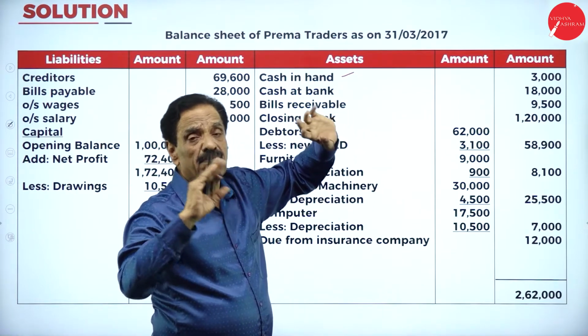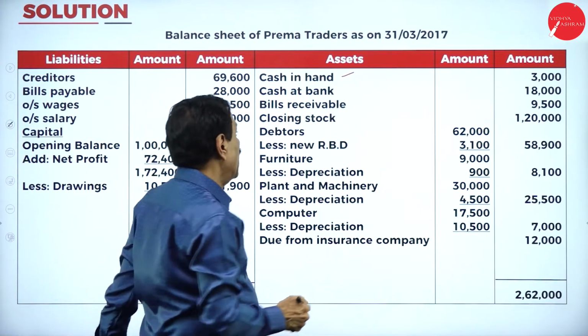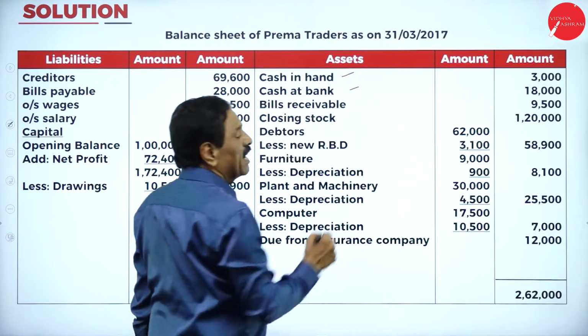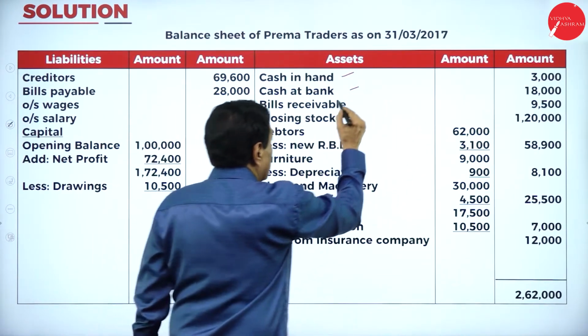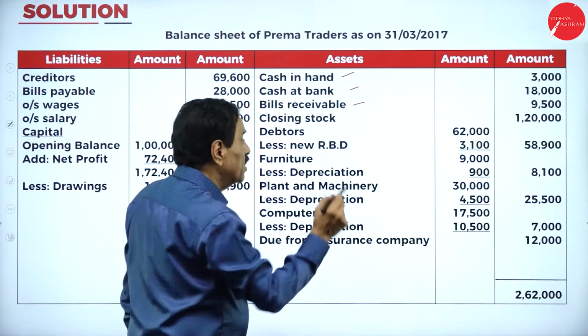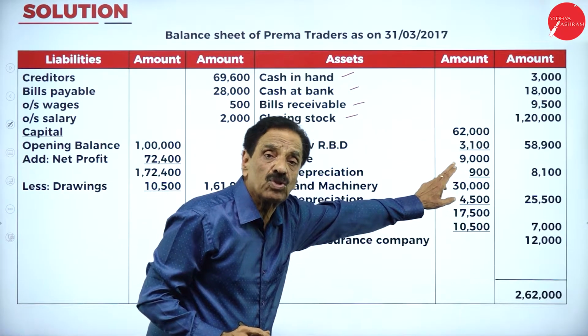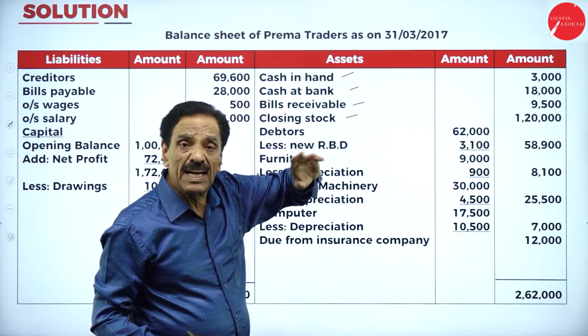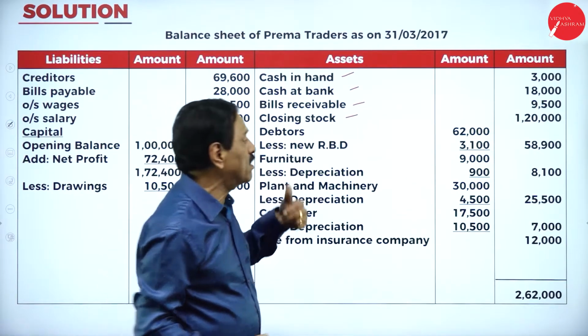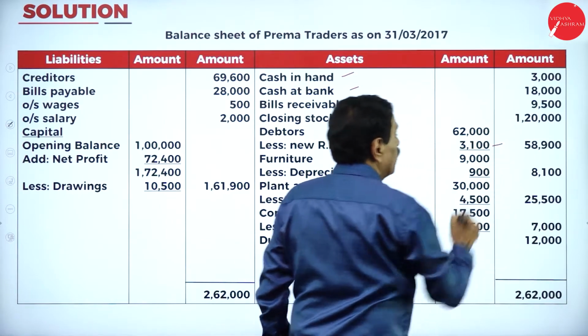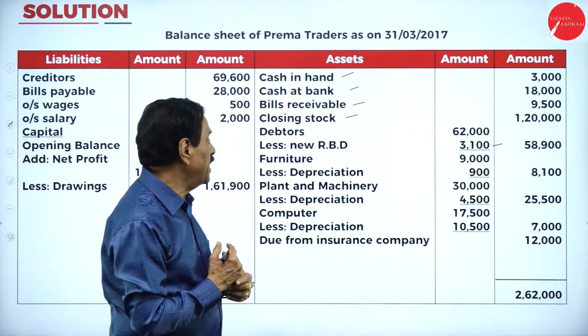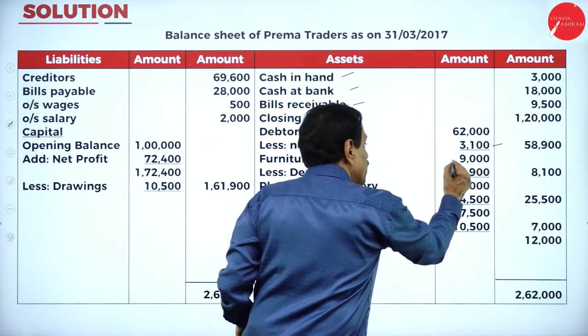It's a statement of assets and liabilities. Cash in hand is an asset. Cash at bank is an asset. Bills receivable is an asset. Closing stock is an asset. Your debtor value is how much? 62,000. What's the new RBD calculated? It has been shown in the profit and loss account. 3,100. What's your balance? 58,900. Your furniture value is 9,000.